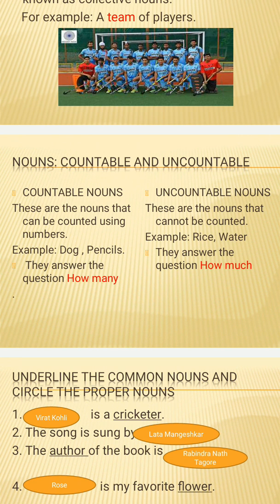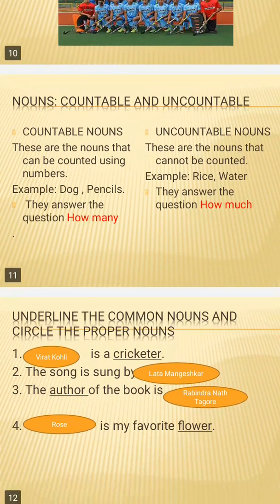How many pencils do you have? I have 5 pencils. How many books do you have? I have 12 books. Right? The uncountable nouns are the ones that we cannot count, that we are unable to count. For example, milk, rice, water, usually the liquid things, or things like rice. Although rice is not a liquid, the grains of rice are very small in size, so we are unable to count them. Or you can say stars, we cannot count the stars. These are all uncountable nouns.